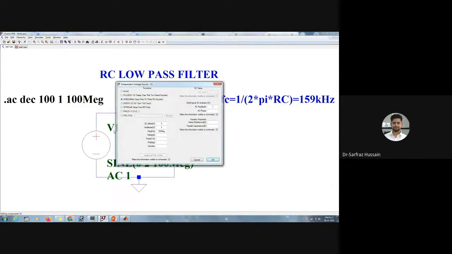When you right click on this source V1, on your right hand side you will see the small signal AC analysis. The AC amplitude should be 1, so put this value as 1 over here. Make sure that you are giving amplitude as 2 for this sinusoid signal, and frequency. Okay, now it's running. That's great.